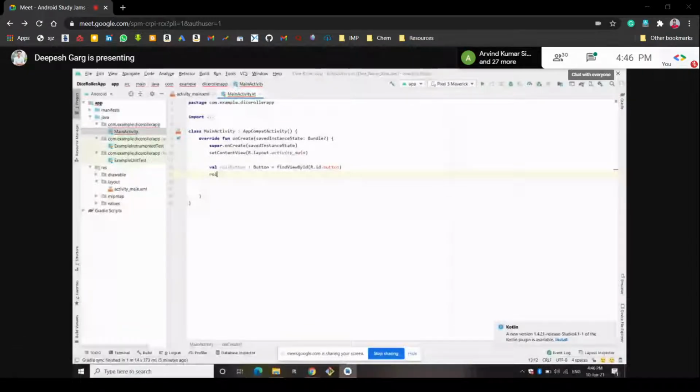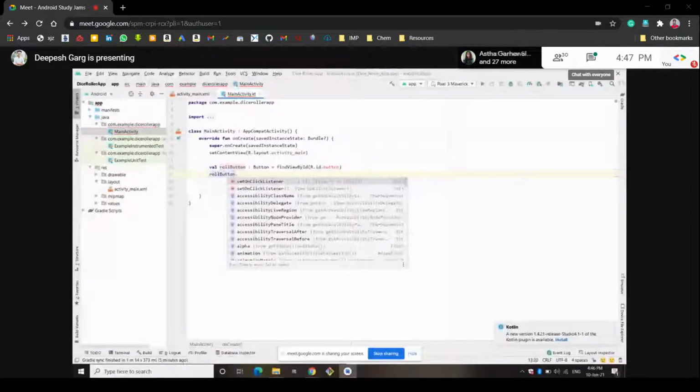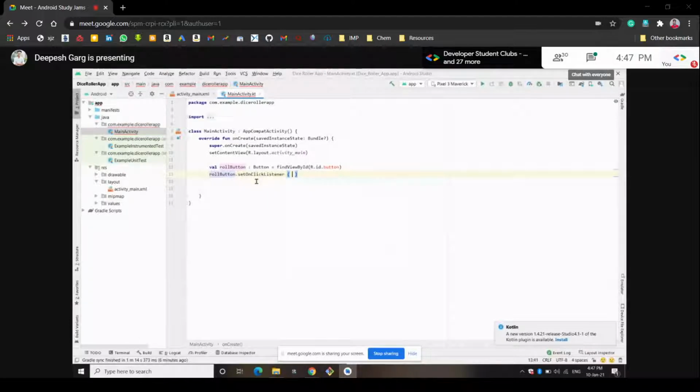So the button will listen to the commands that the user is giving. That is listened to through a function called setOnClickListener. Whatever the user is doing, the roll button will listen to this through this command. We call it setOnClickListener.